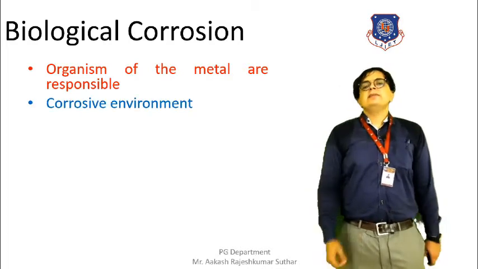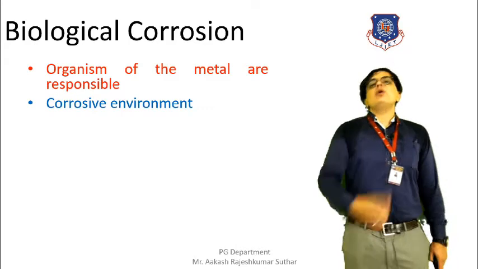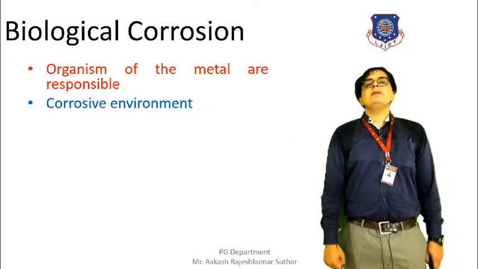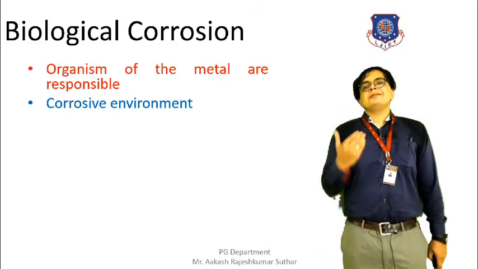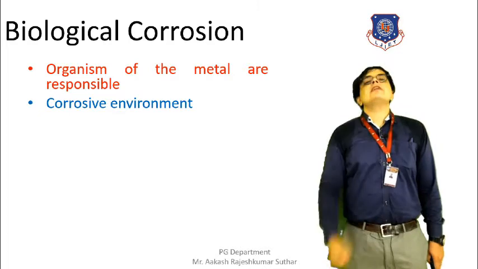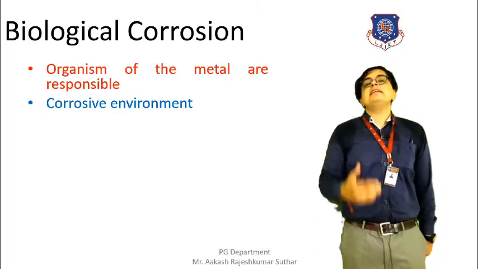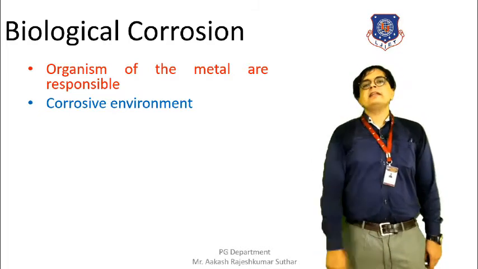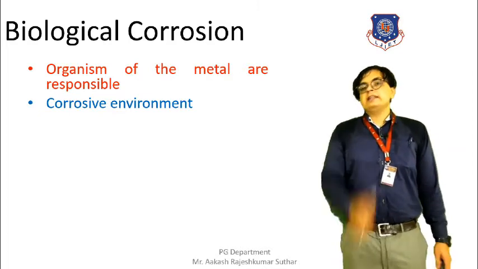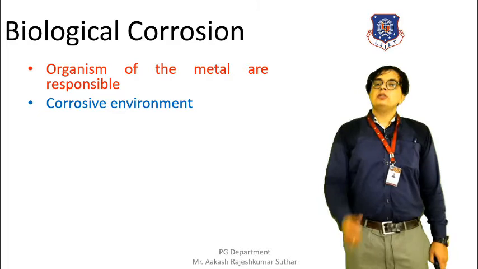The first is if the metal is in a corrosive environment, if the surrounding is corrosive, meaning in the surrounding of the metal, many other metals have also got corroded, or you can say the environment is a corrosive environment. In that case, the biological organisms will accelerate and they will cause the biological corrosion.